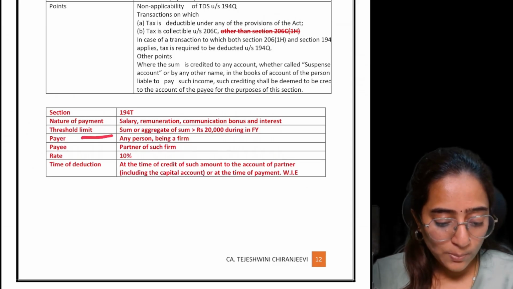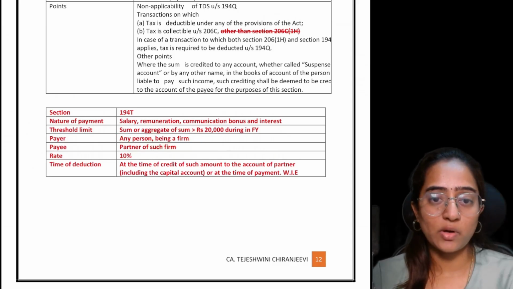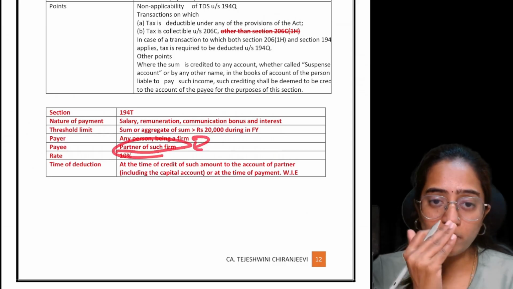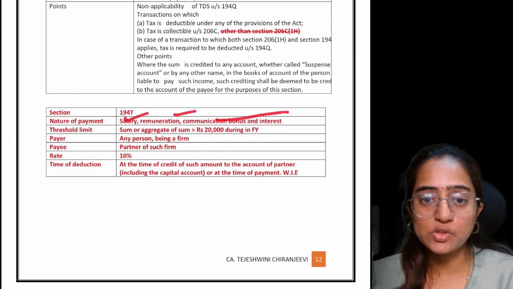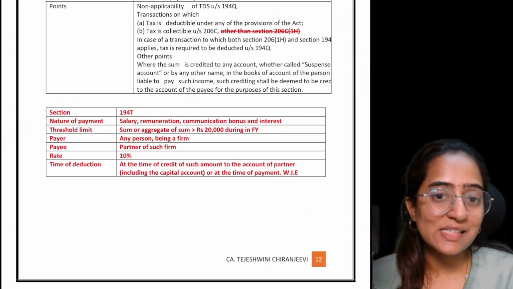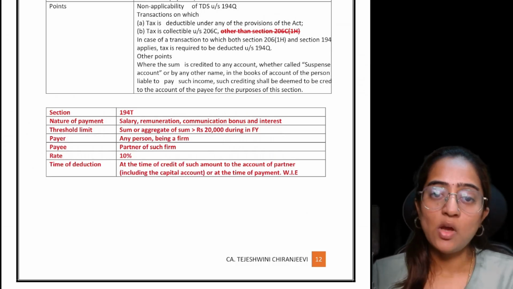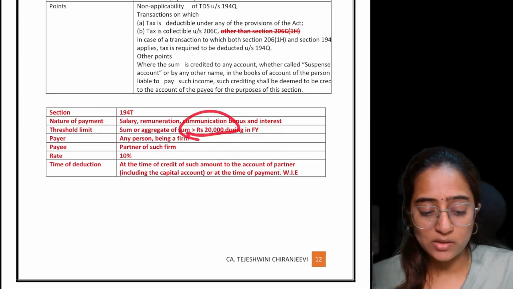A payer, the person who is supposed to make the payment, is any person being a firm. This is specifically applicable for a firm, and you are paying to whom? Your partner. The firm is paying to a partner the salary, remuneration, commission, bonus, or interest, whatever the payment, and that payment is exceeding how much in one financial year in one transaction, or the aggregate of the total amount which you are paying is more than 20,000.